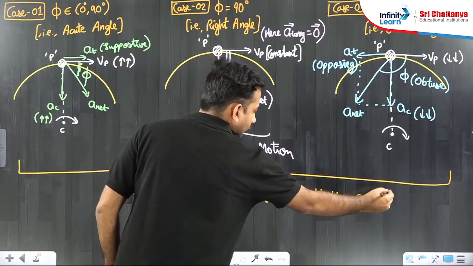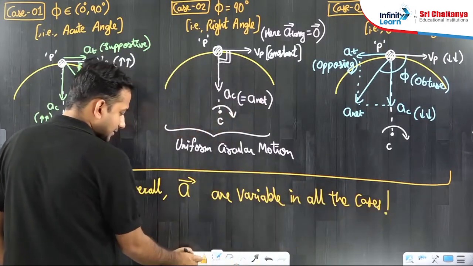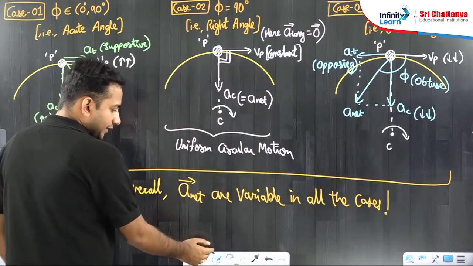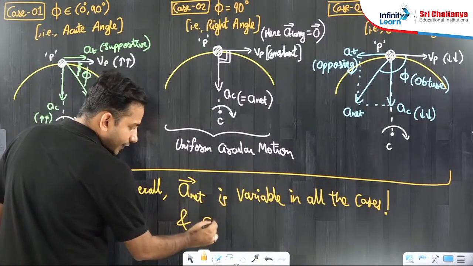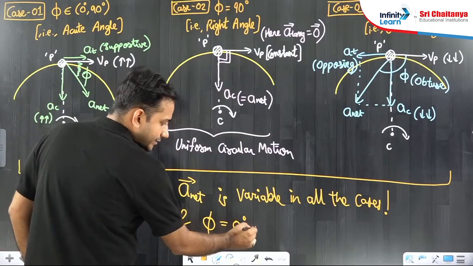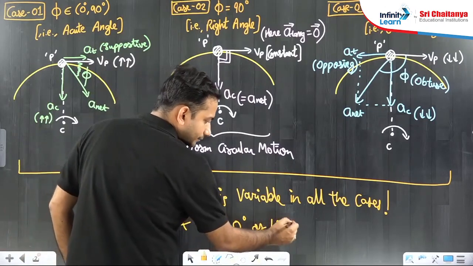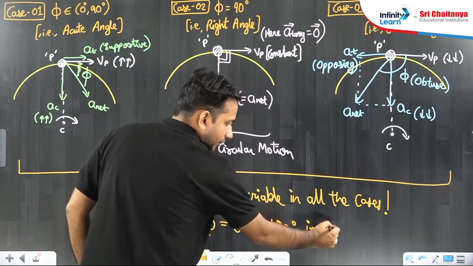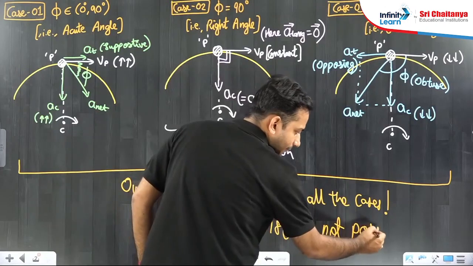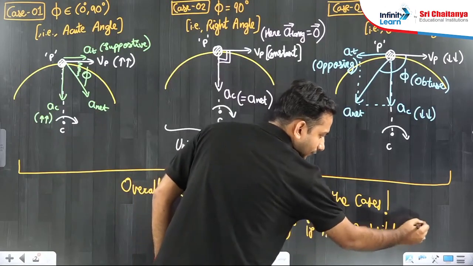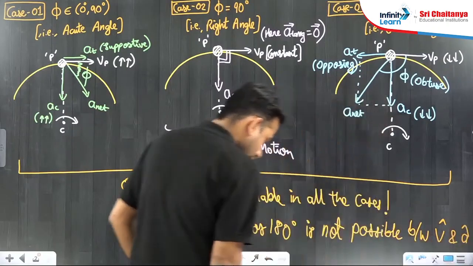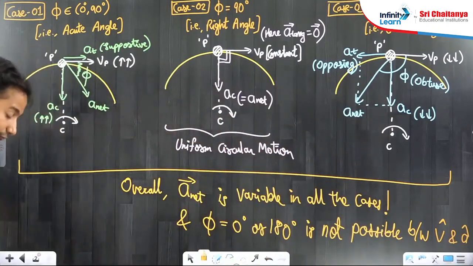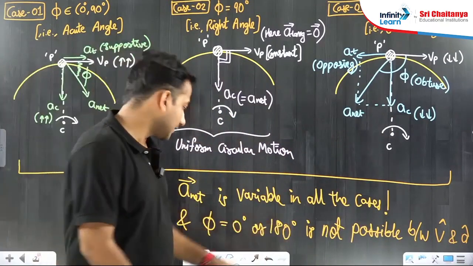Or let me talk about only the net acceleration: it is variable in all the cases, and phi equal to 0 degrees or 180 degrees is not possible between the net velocity vector and the net acceleration vector. I hope that is clear to you.